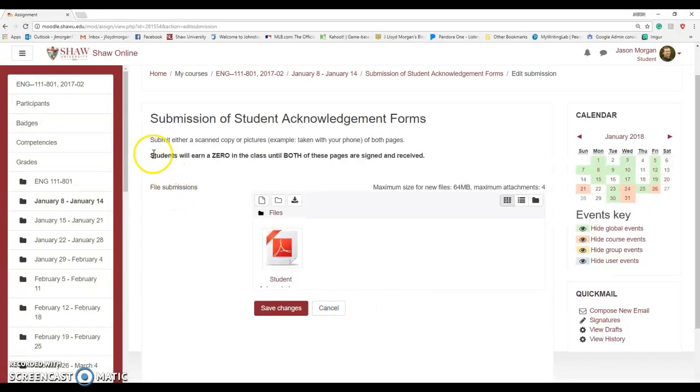Now note, a student will earn a 0 in this class until both pages are signed and received. That means until I get both pages, you will have a 0 as your final grade. And as soon as I get your pages, I will get rid of that 0 and your grade will be whatever you're earning at the time.